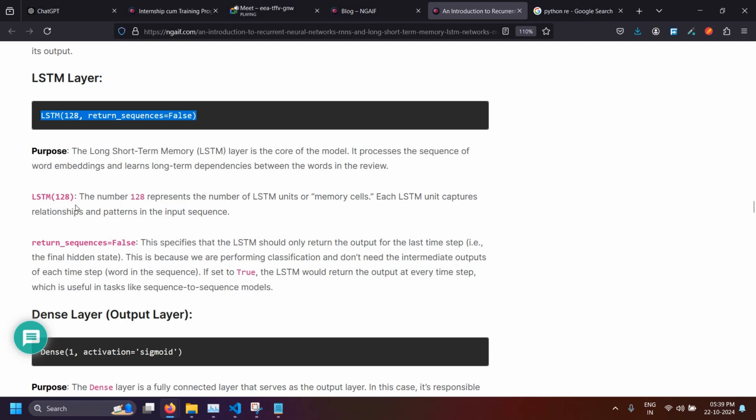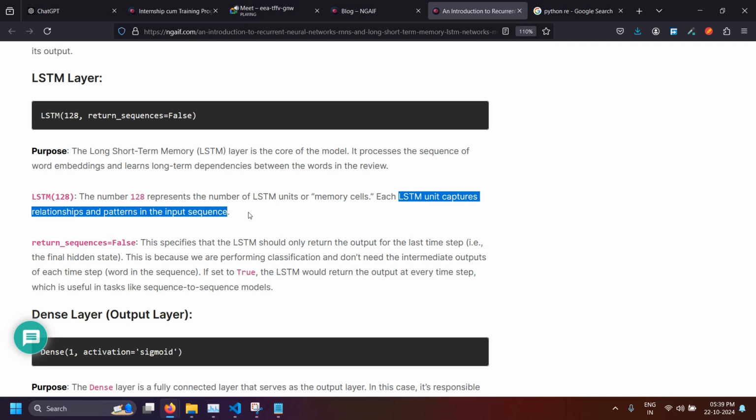So LSTM 128, the number 128 represents the number of LSTM units or memory cells. They are called LSTM units or memory cells in technical terms. Each LSTM unit captures relationships and patterns in the input sequence. So as you can see, this is new, because earlier whenever we used the algorithm, it was saying that words are not connected with each other, but here it is saying that units capture relationships and patterns in the input sequence. So this is LSTM. This is different from others.